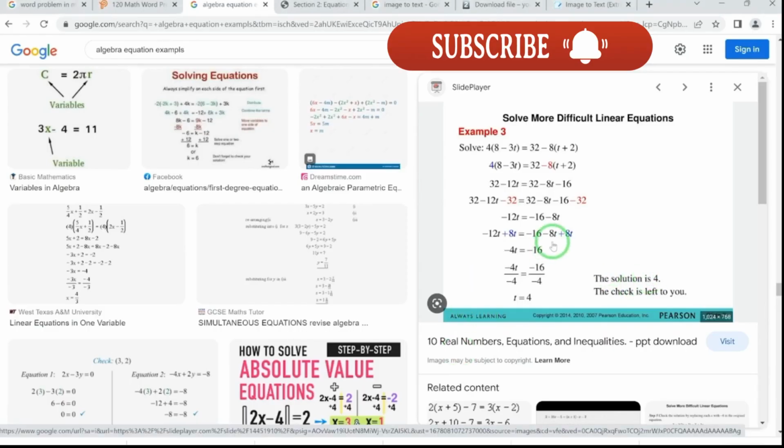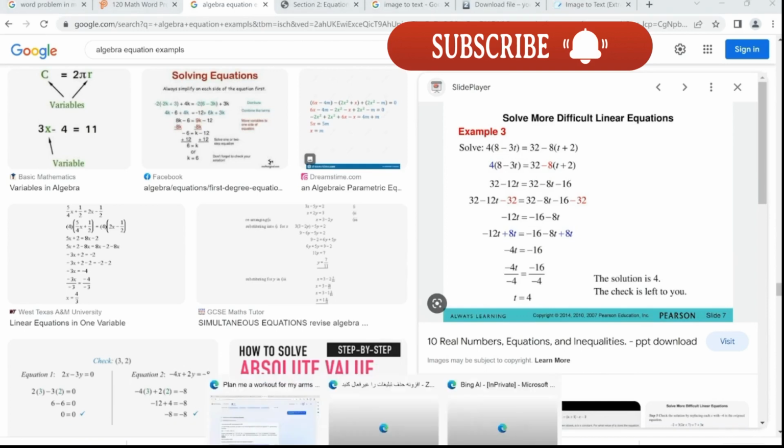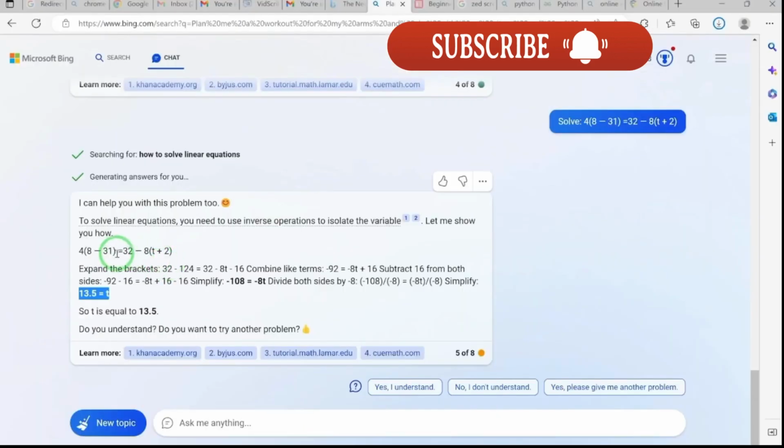T is 4, but why are we getting t equals 13.5? 4 into 8 minus 3t. Alright, so let's check the question and see. 4 into, this is where the problem is. It gives us 4 into 8 minus 331 because during the conversion to text we didn't convert it correctly.